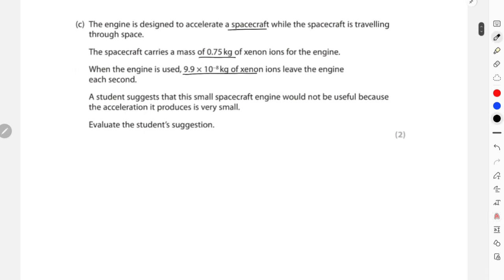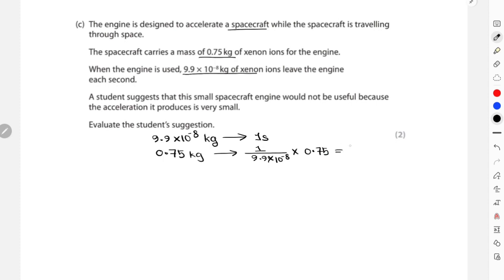We can use the unitary method. If 9.9 into 10 to the power of minus 8 kg of xenon ions is ejected in 1 second, then 0.75 kg would be ejected in 1 divided by 9.9 into 10 to the power of minus 8 multiplied by 0.75, and that will be equal to a very big number, whatever you get.